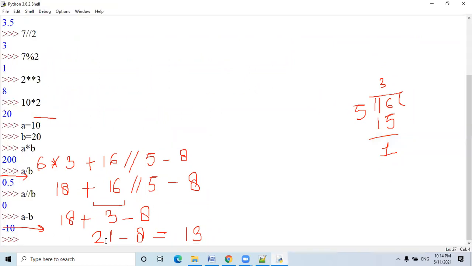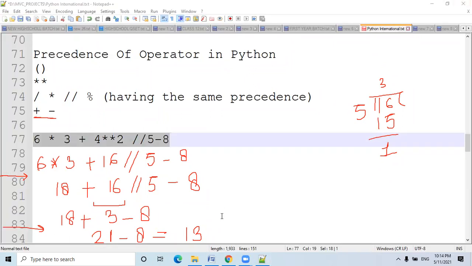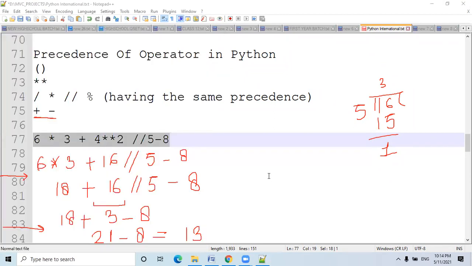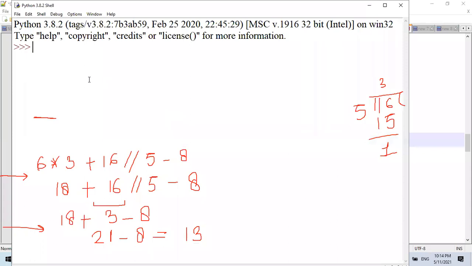Now, let me take a fresh IDLE. Just a moment, please. This is a fresh IDLE. I am just pasting this expression here and pressing enter. Now you can see that the answer 13 is coming. And this expression is evaluated according to the precedence of the operator and according to the associativity.